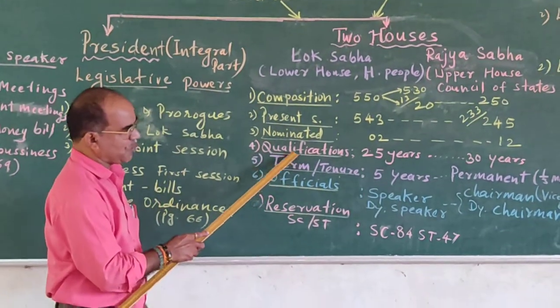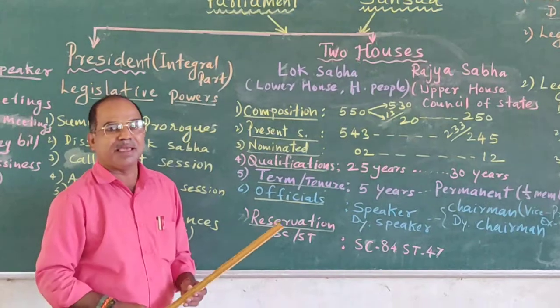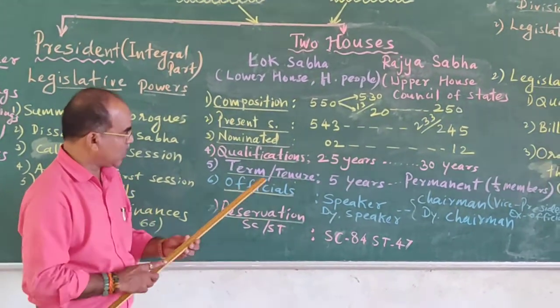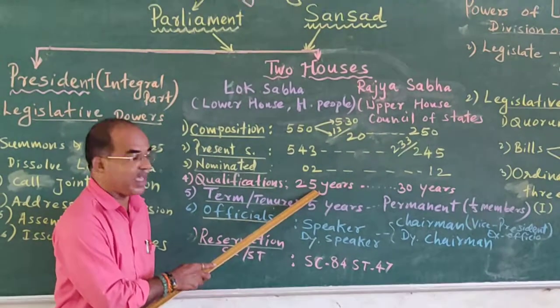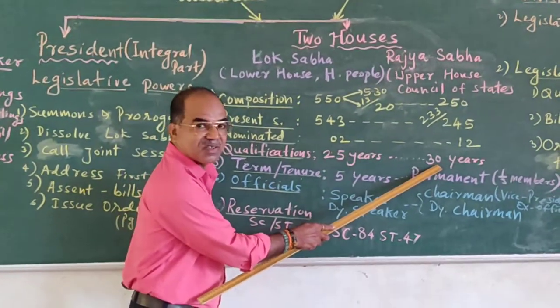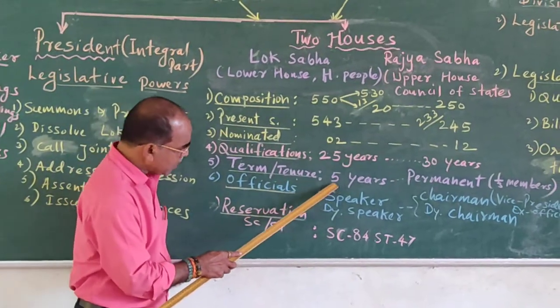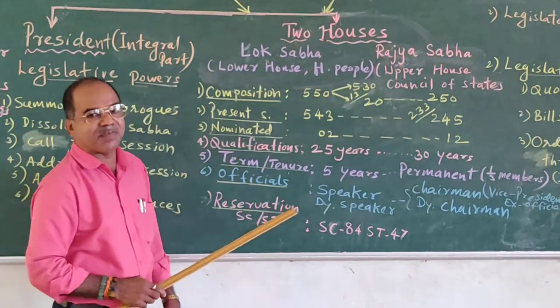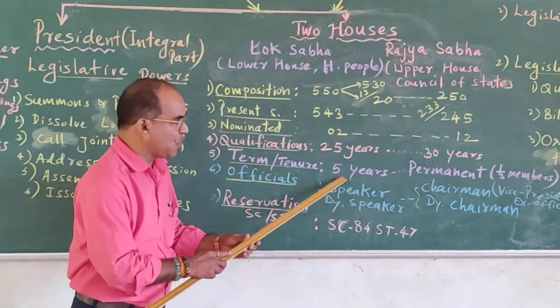Now qualification. The first main qualification for both Lok Sabha and Rajya Sabha is that he must be a citizen of India. Age qualification for Lok Sabha, he must have completed 25 years of age, whereas for Rajya Sabha 30 years of age. Then tenure. Here the term of Lok Sabha is 5 years and the tenure of a member of Lok Sabha is also 5 years.